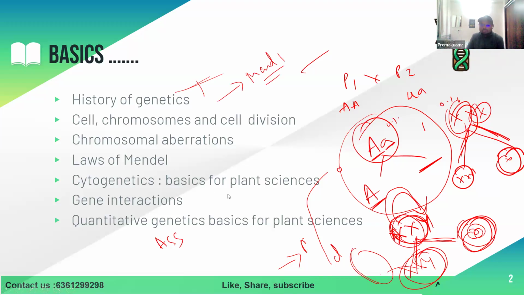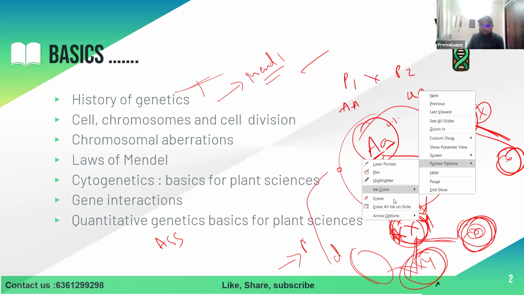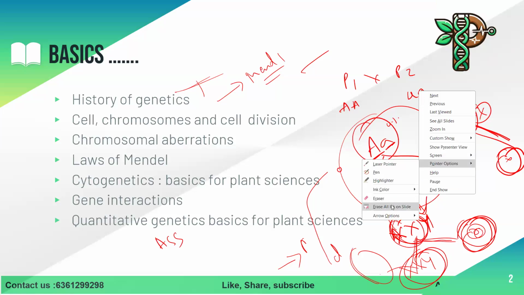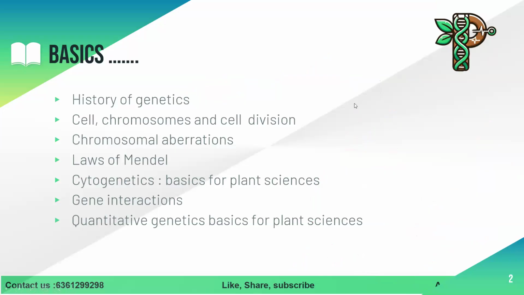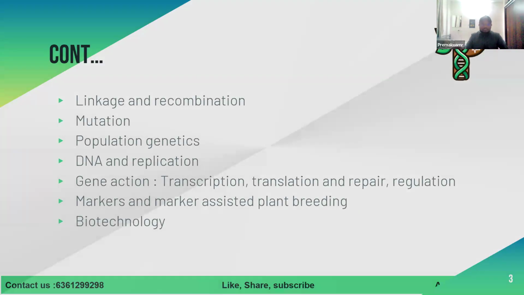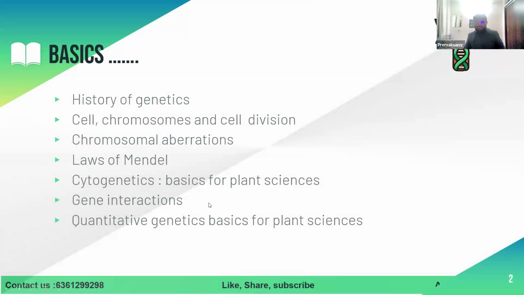Then cytogenetics. I will cover in detail polyploids, and how to calculate the numericals in polyploids. Then gene interactions. What is gene interaction? Interaction means interaction between alleles of different genes. Interallelic interactions. Yes, exactly, alleles of different genes. There are types of interaction, and many of you know complementary gene action and supplementary gene action. Those things I will not go into detail.